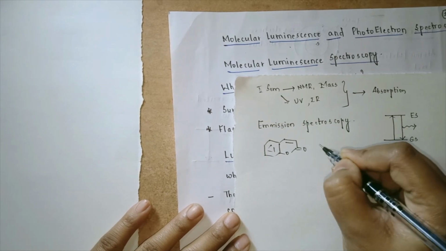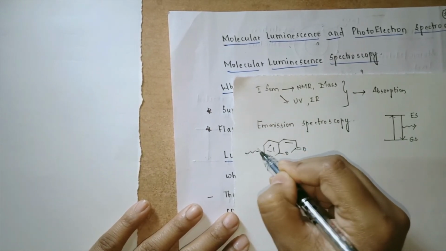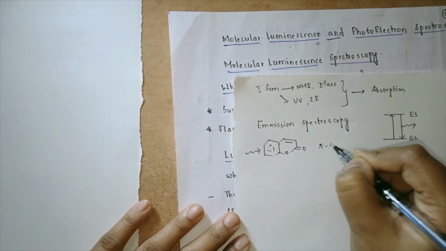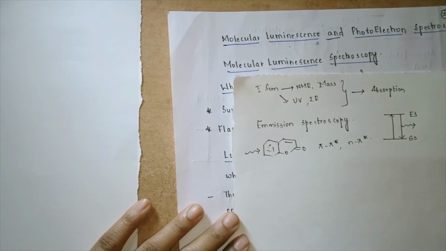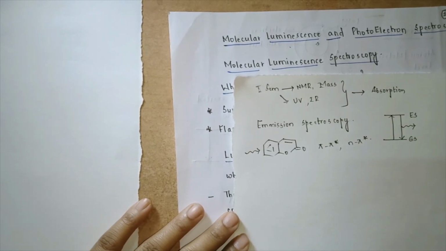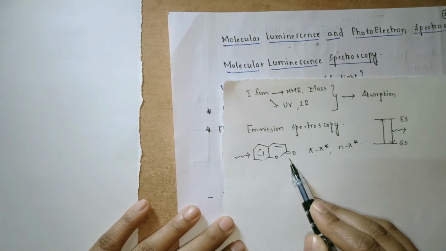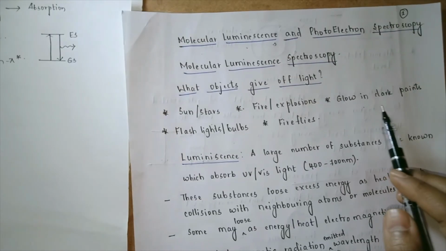Why this happens is because first of all there is an absorption. Once UV light falls on the coumarin, there will be an absorption. Obviously we can expect that there is a pi to pi star transition and an n to pi star transition. This happens because of the presence of a double bond system and also the presence of a carbonyl carbon system. This is an example of glow in the dark paints.